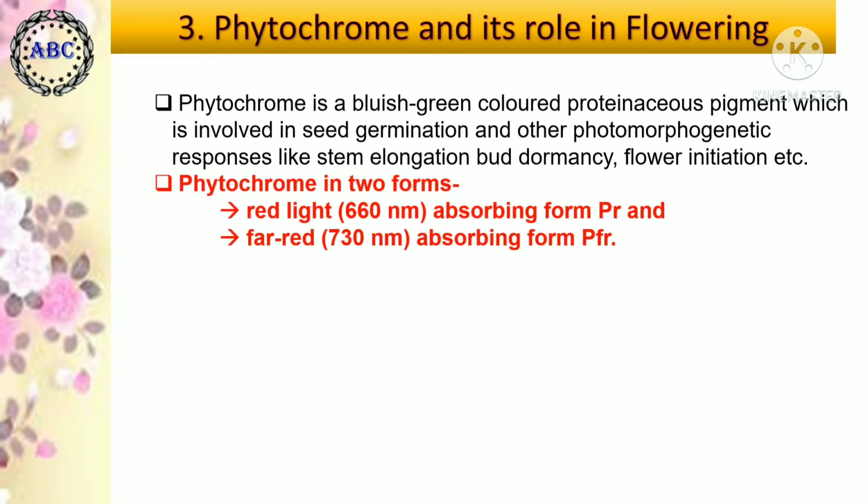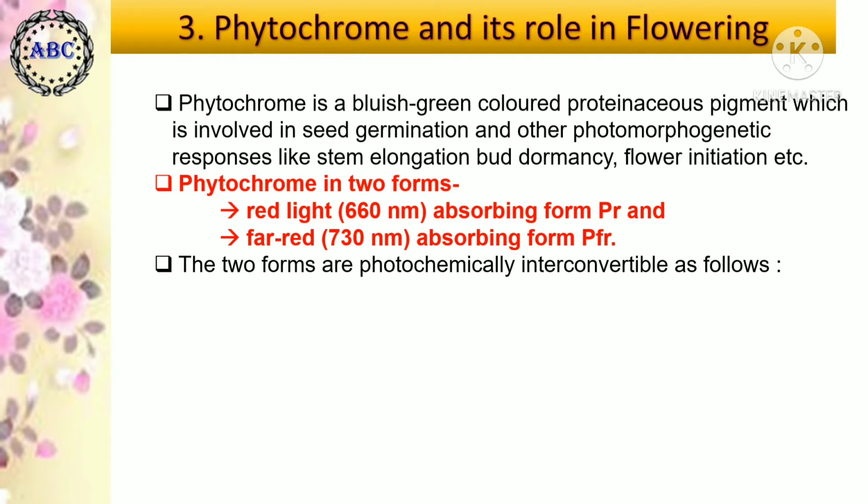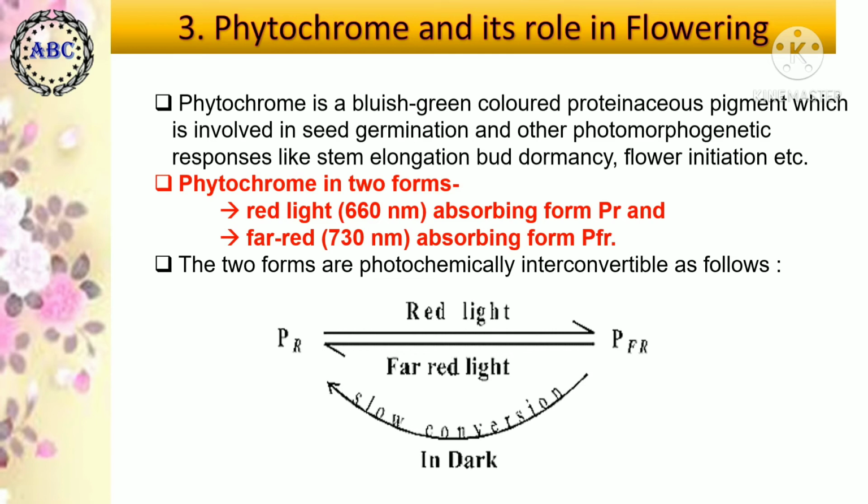Phytochrome exists in two forms: red light absorbing form, that is a 660 nanometer absorbing form, the PR form, and far red light absorbing form, that is a 730 nanometer absorbing form, the PFR form. The two forms are photochemically interconvertible as follows. When the PR form absorbs red light, it gets converted to the PFR form, and the PFR form is rapidly converted to PR by far red light and slowly converted to PR in darkness.